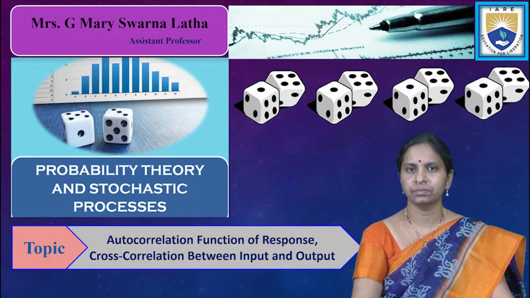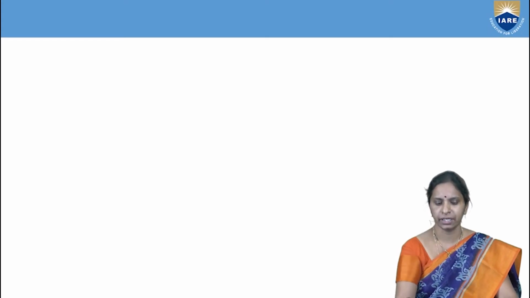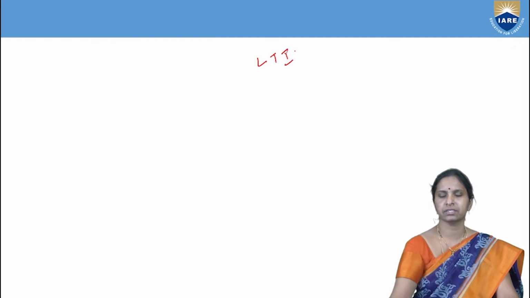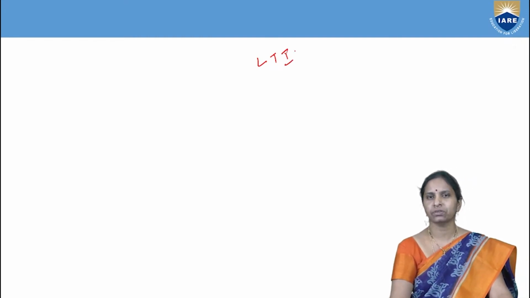In today's lecture, we are going to discuss the autocorrelation of the system response and the cross correlation between the input and output of the system. So what is an LTI system? LTI means linear time invariant system. A system is said to be LTI if it satisfies both the linearity property and the time invariant property.